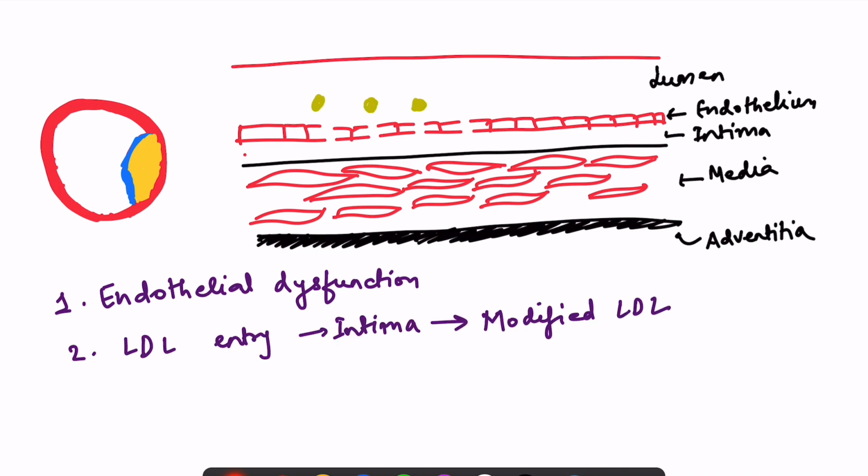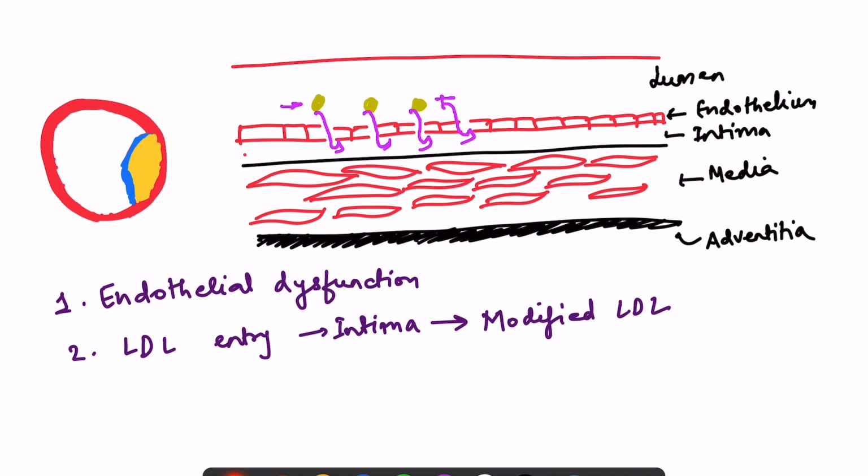So when there is endothelial injury, the lipids which are present in the blood, the LDL, enters into the intimal layer via the injured endothelium. And this injured endothelial layer has three important roles.